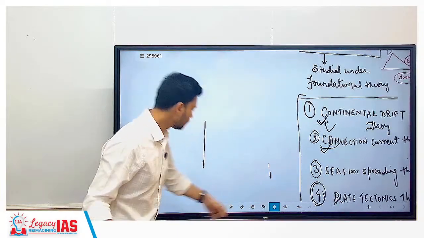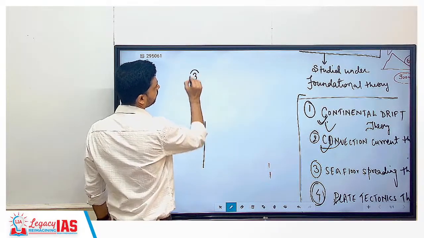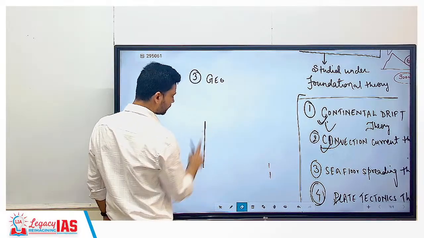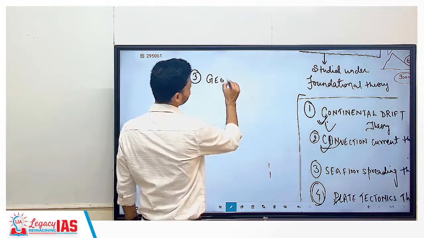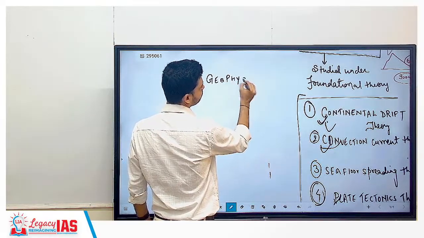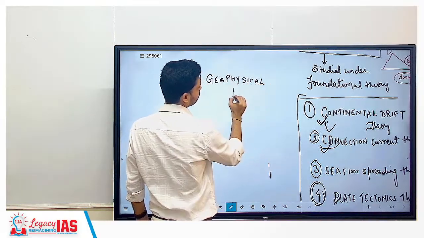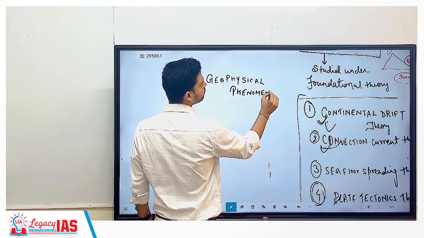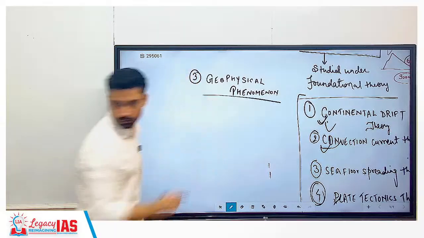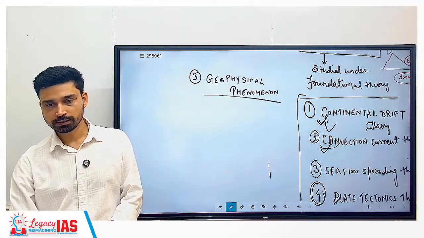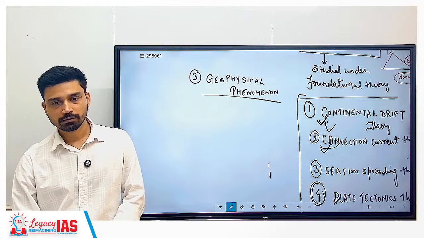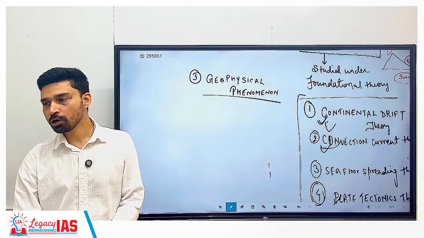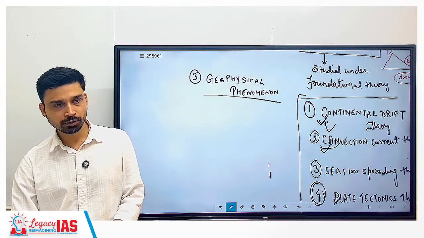Then the third chapter is referred as geophysical phenomena. Geophysical phenomena is a geographical term. In simple words, it is also called natural disasters or natural hazards as such.